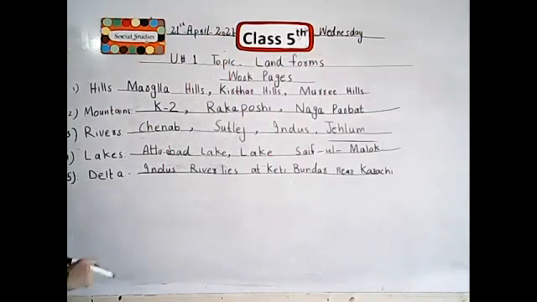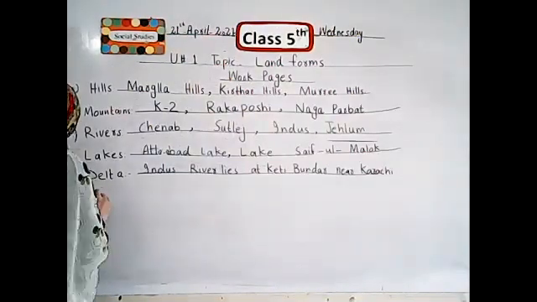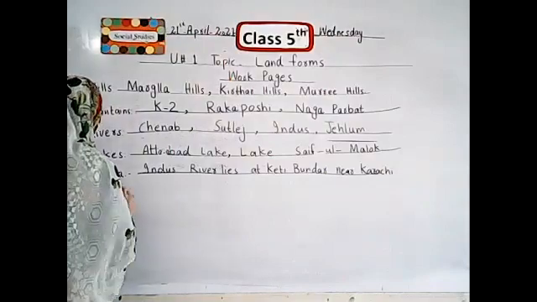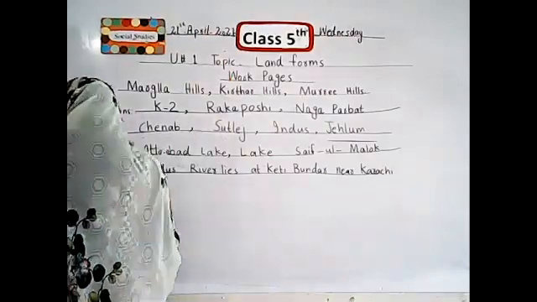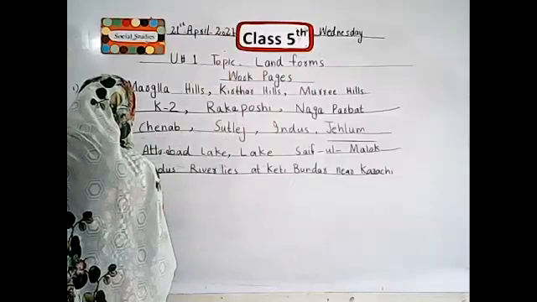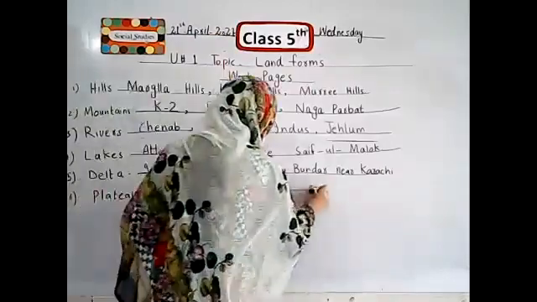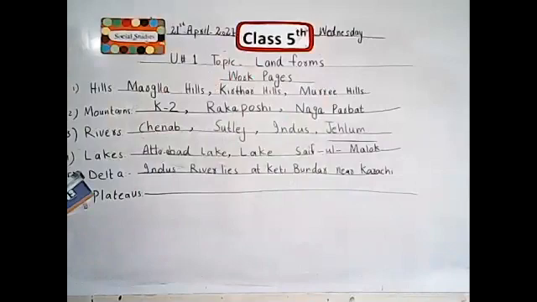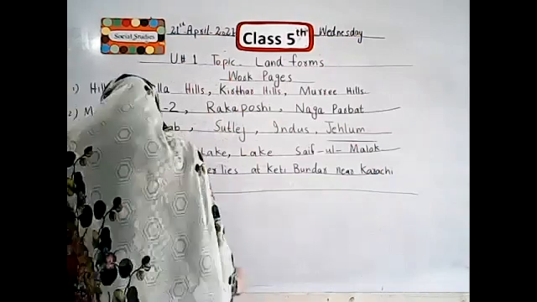Now I write the next one, plateaus. Now I write the names of plateaus that have been found in Pakistan.